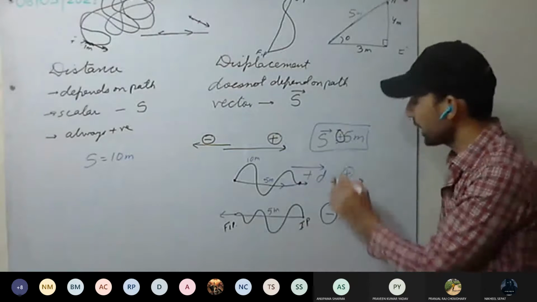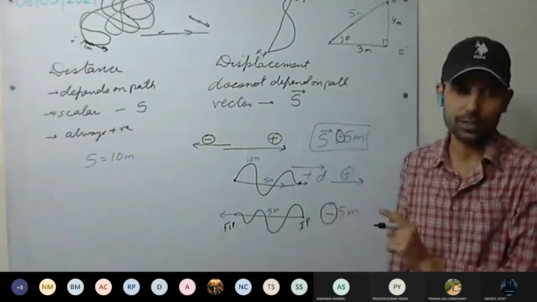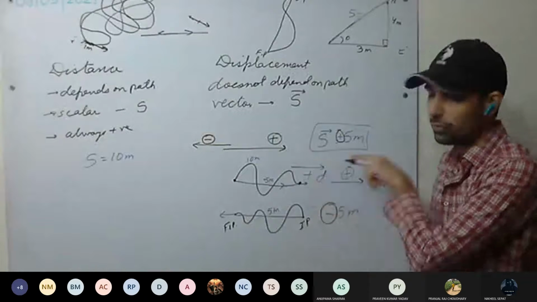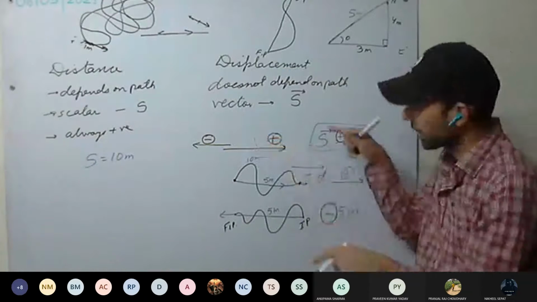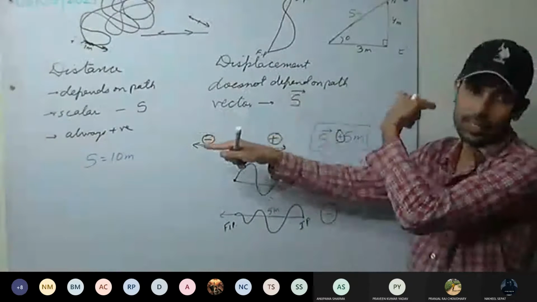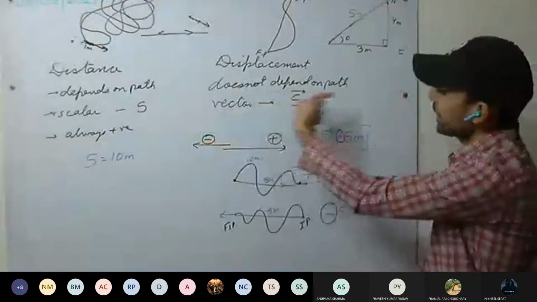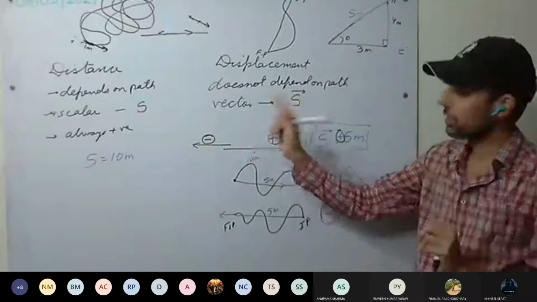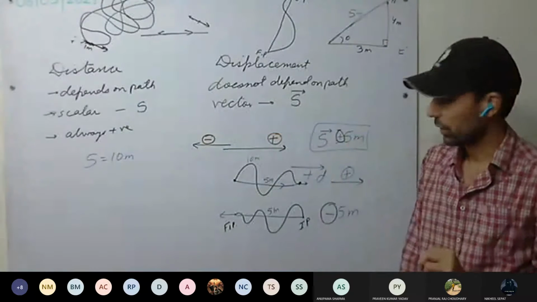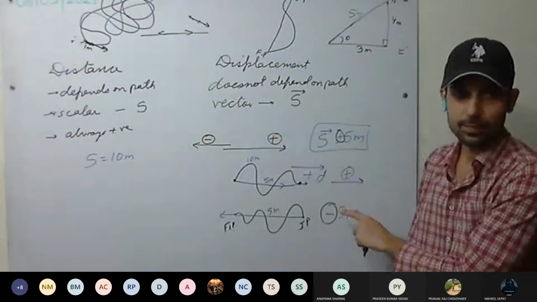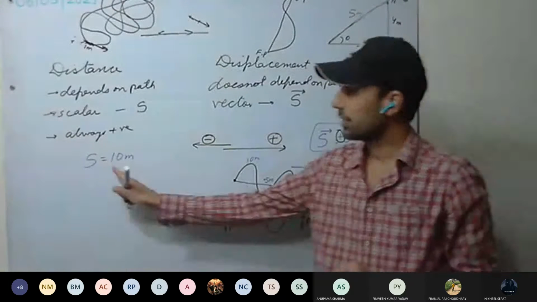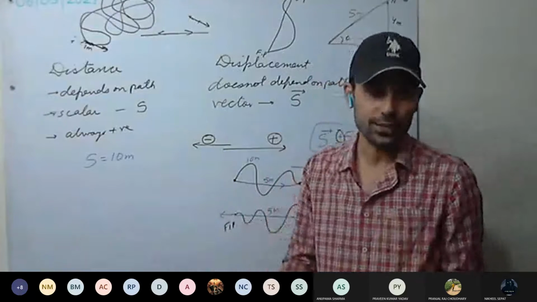So plus and minus sign denote direction. If plus denotes this direction, then minus will denote the opposite direction. If you are taking this as positive direction, then this will be the negative direction. But usually we take this as positive direction, this as negative direction. It's up to you which direction you take as positive or negative. Plus and minus sign represent direction, and in distance, no direction is there.